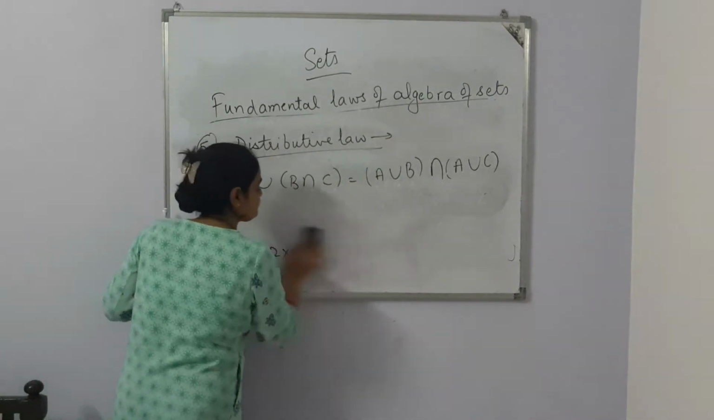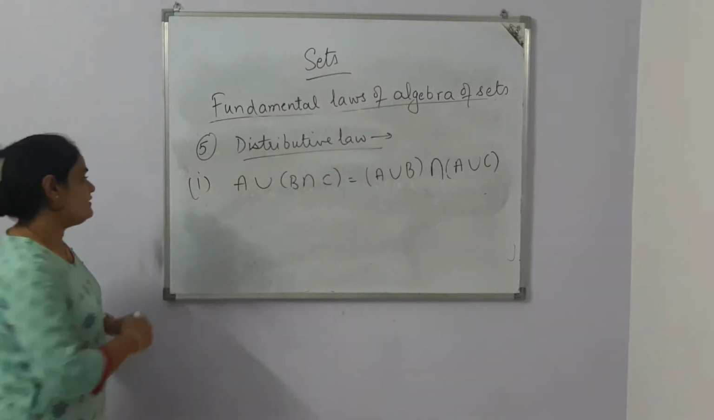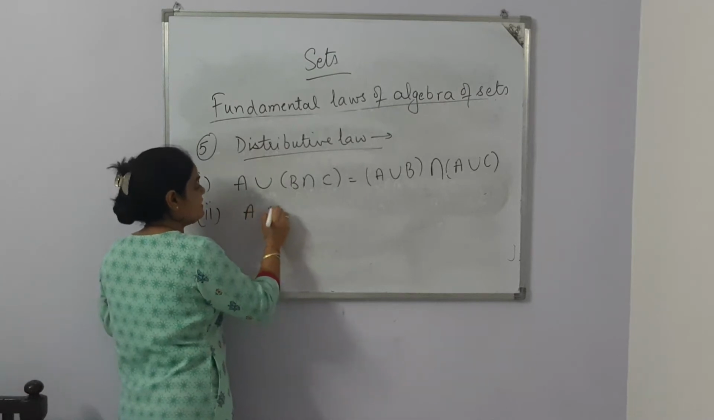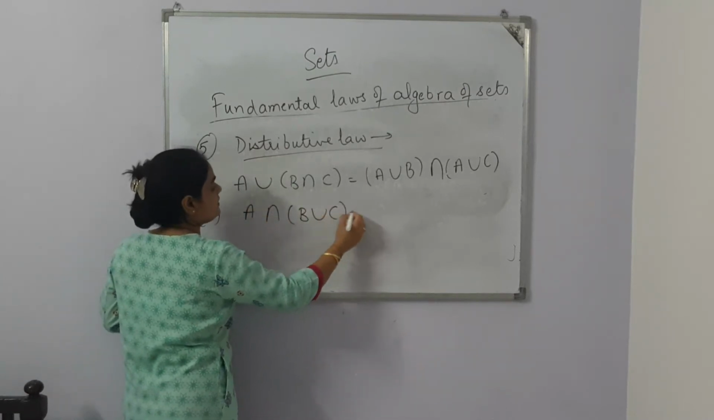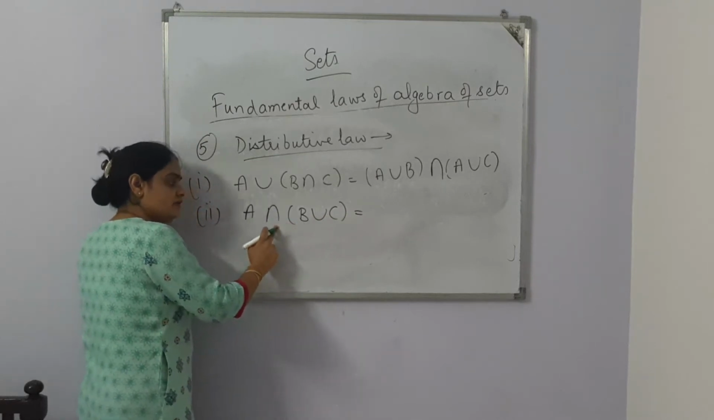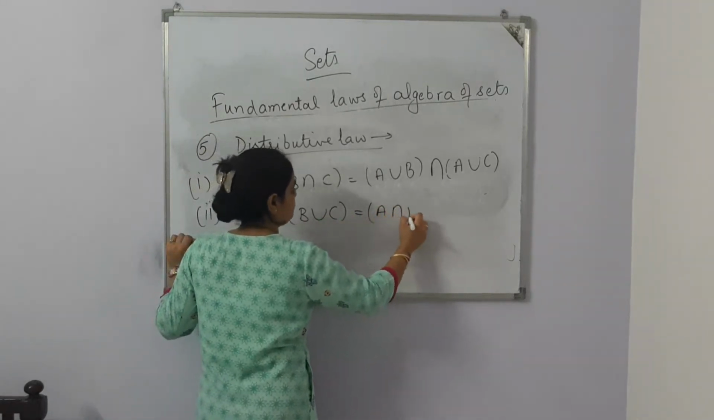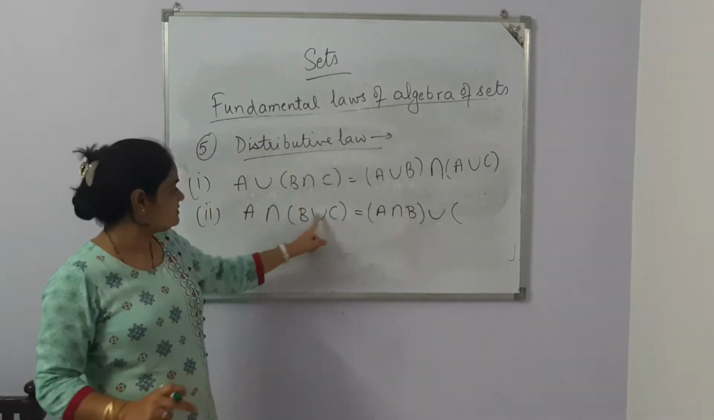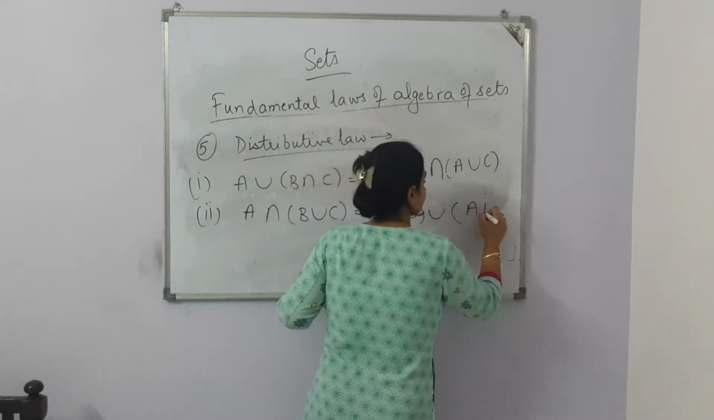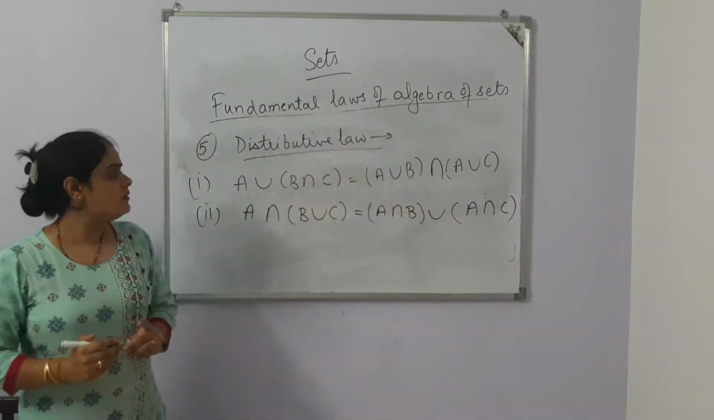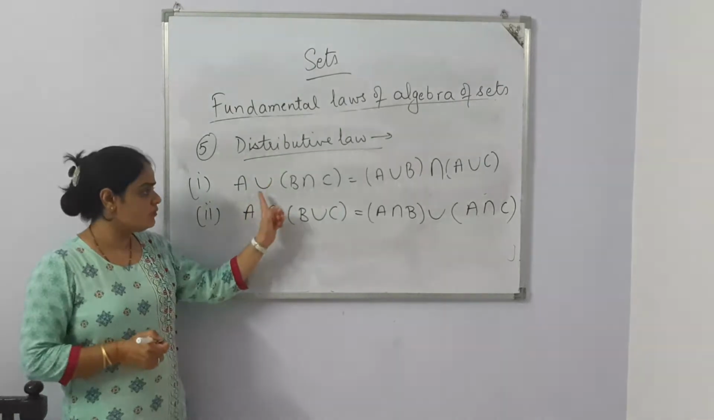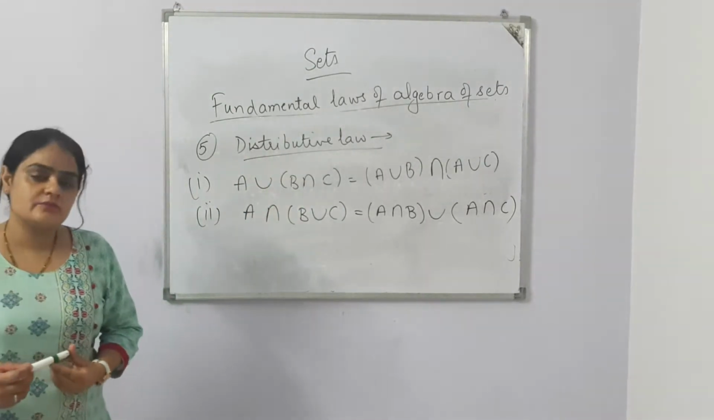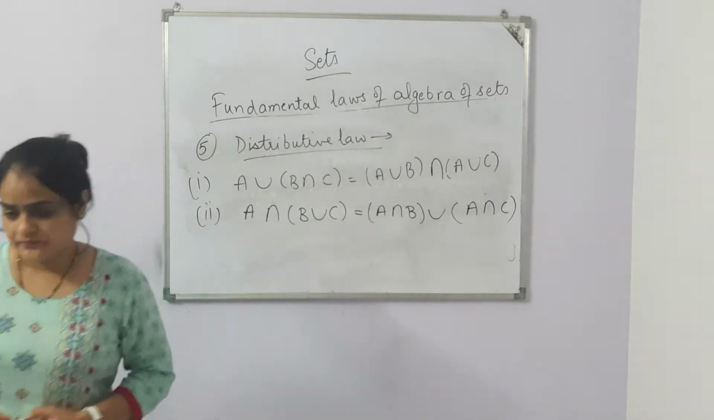Now the second rule, under distributive law, is A intersection B union C. Now A is related with B with intersection symbol, union, because the union symbol is there, and A is related with C with intersection symbol. Hope both the laws are clear to you. Both the laws come under distributive law. Let's do some questions related with these laws.